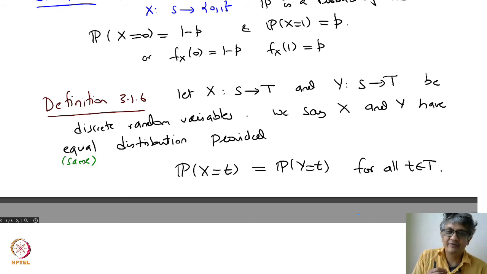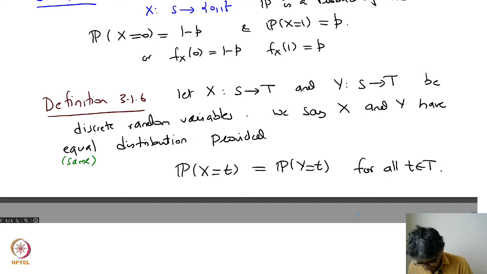So that means you identify every random variable with the distribution it provides on the real line. Right. So now let me just list out some common distributions.